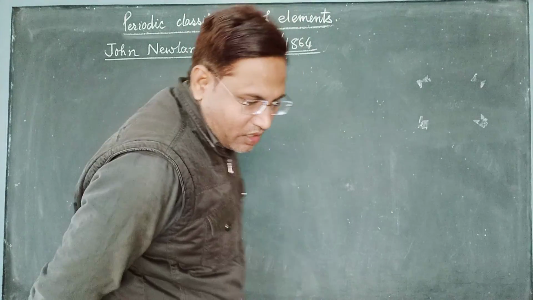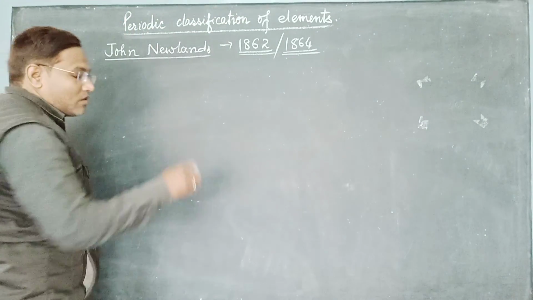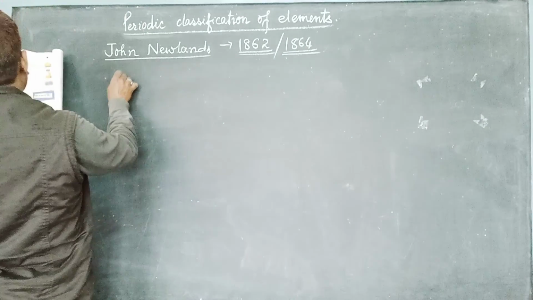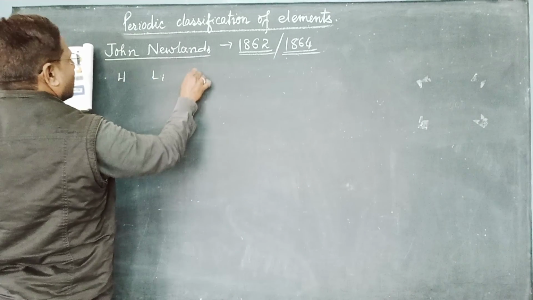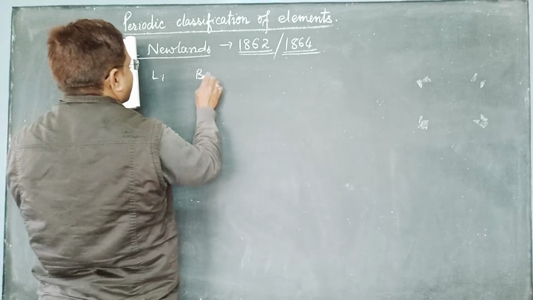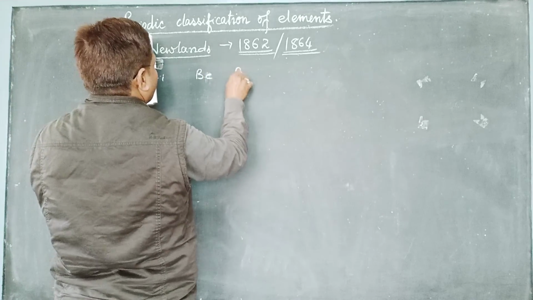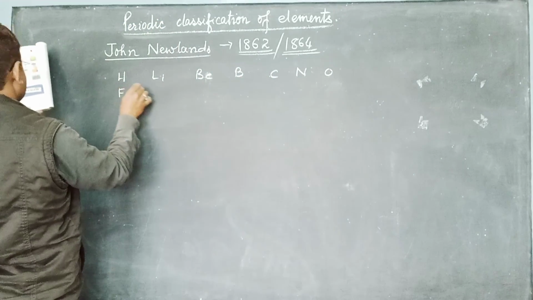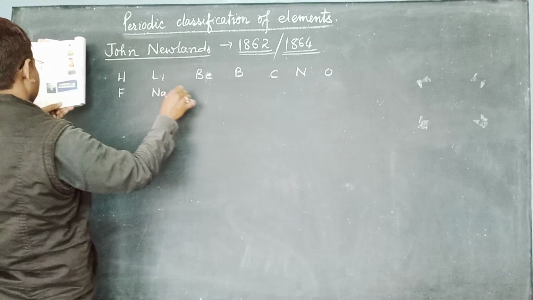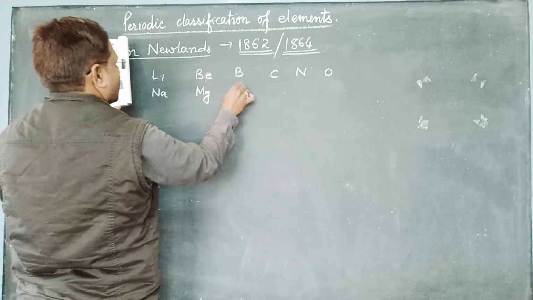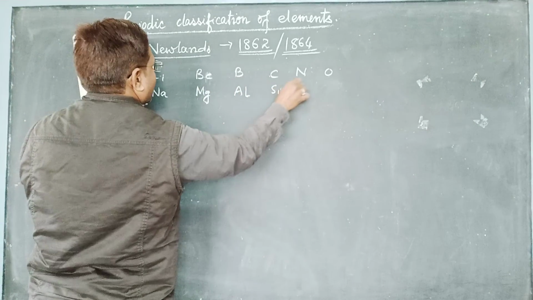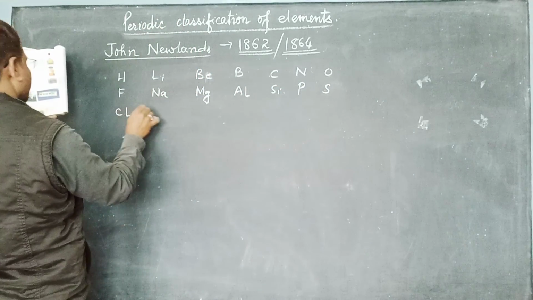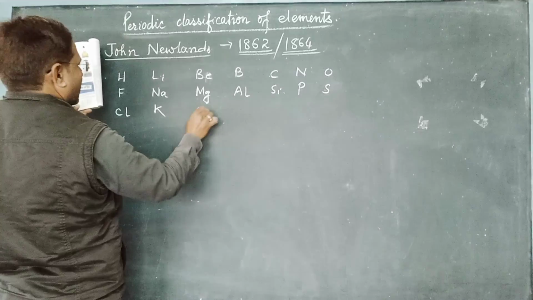As we will see here, these elements have been given the names hydrogen, lithium, beryllium. This is not as per the present periodic table; earlier it was different. Then fluorine, sodium, magnesium, aluminium, silicon, phosphorus, sulfur, chlorine, potassium, calcium.